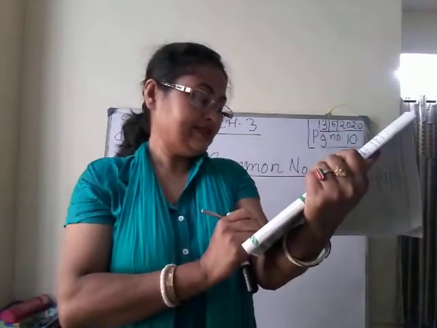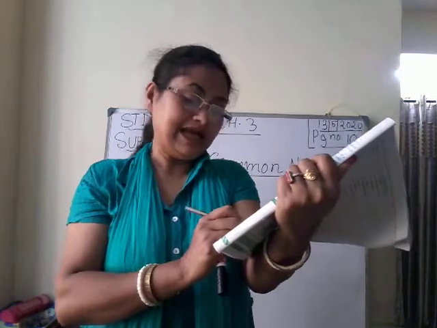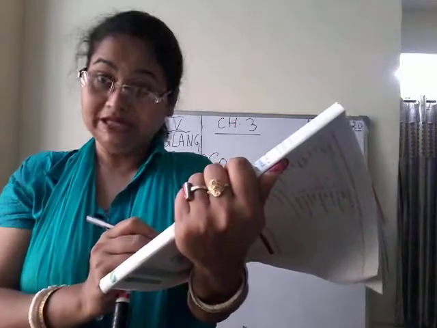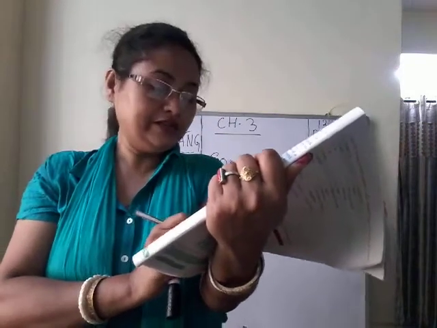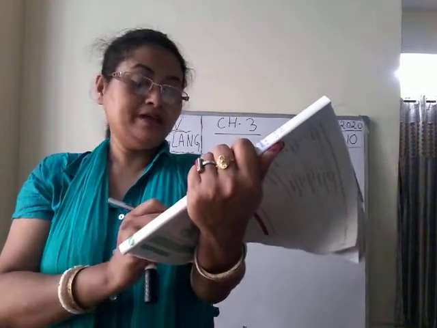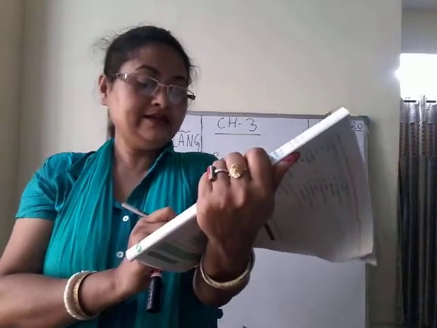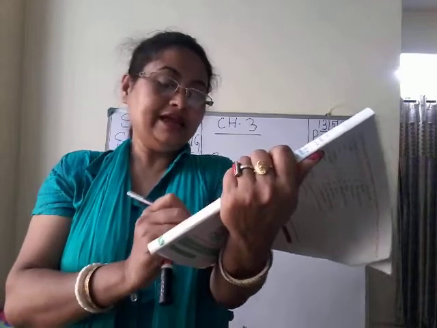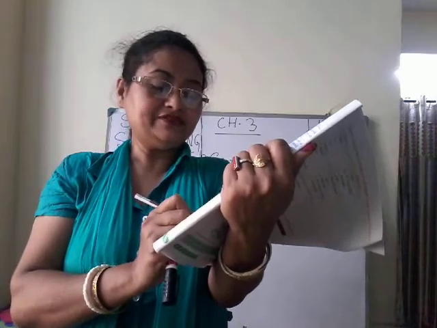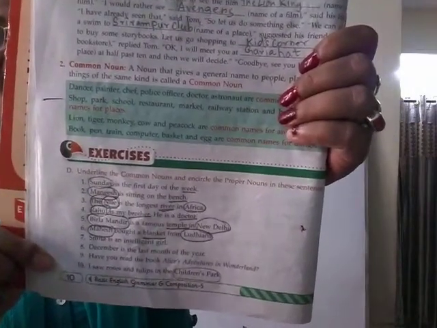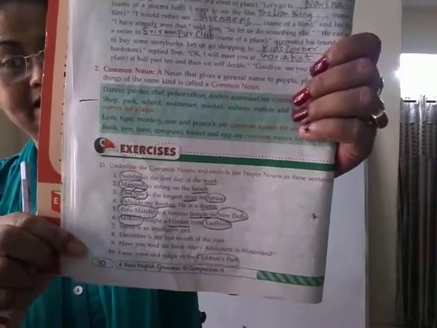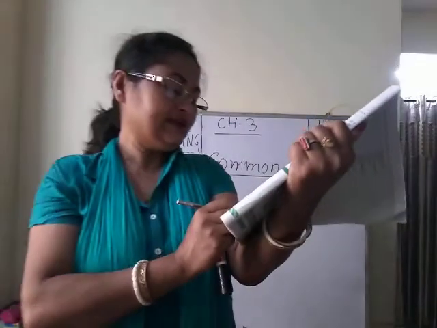Next, number 6. Mahesh bought a blanket from Ludhiana. Mahesh, name of a particular boy, so you will encircle Mahesh. Blanket, any blanket. Okay, blanket is a thing. And Ludhiana is the name of a particular city. So here you will encircle Ludhiana and Mahesh, and you will underline blanket. Blanket is a common noun.